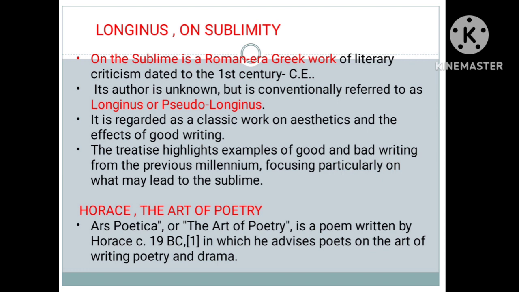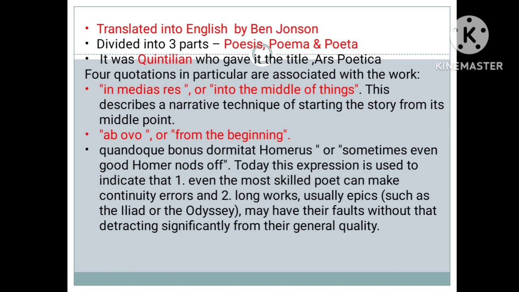Now let's move to Horace, the Art of Poetry. So Ars Poetica, or the Art of Poetry, is by Horace, 19 BC, in which he advises poets on the art of writing poetry and drama. Firstly, it was translated into English by Ben Jonson, and the third point is that it is divided into three parts: poesis, poema and poeta.